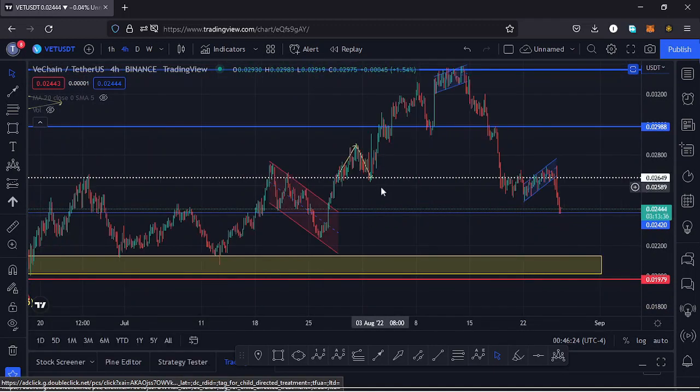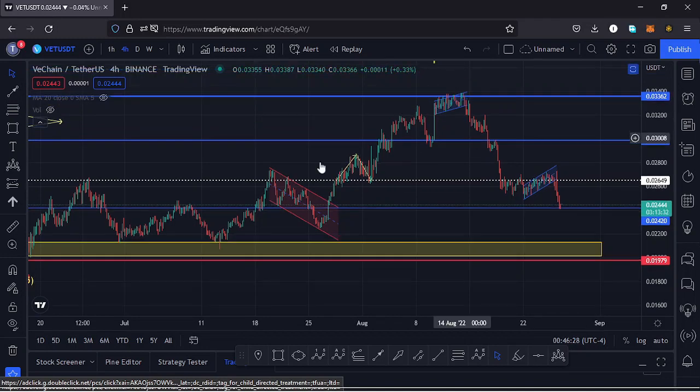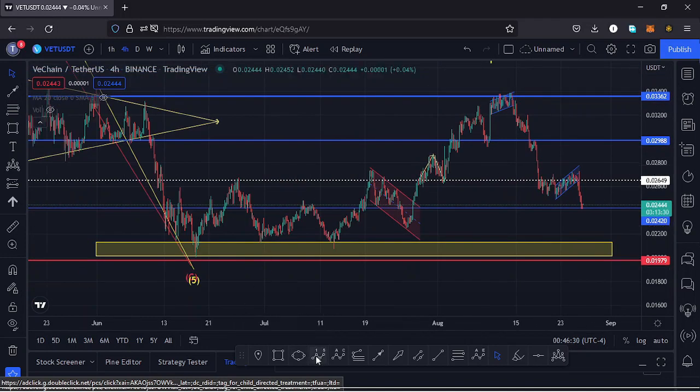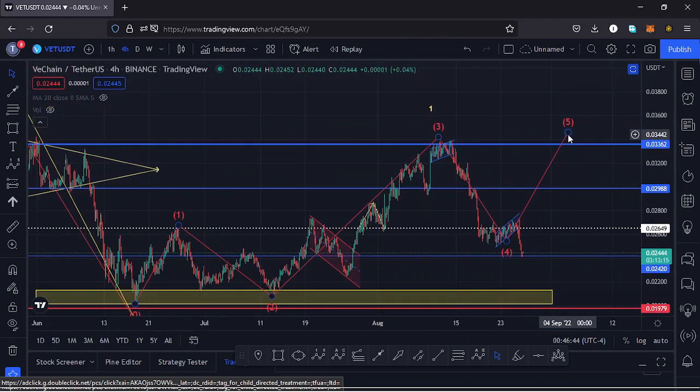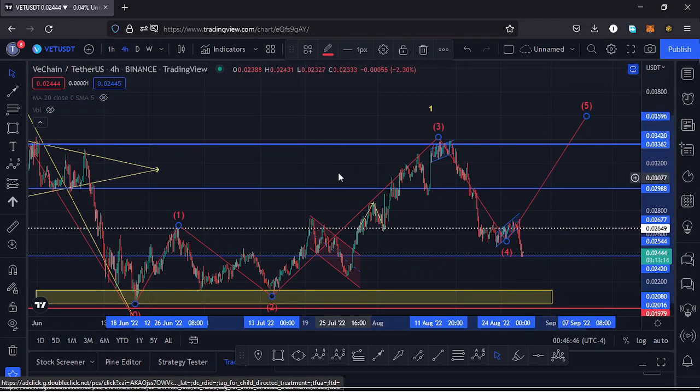After making our low down here, I was terming this movement to the upside as an Elliott wave structure, and I was having this as the first wave to the upside. Then we saw a wave 2, then a wave 3 to the upside. Then I expected to see a retracement to the lower side in the formation of a wave 4, then continue pushing higher in the formation of a wave 5 to complete a higher Elliott wave count 1.